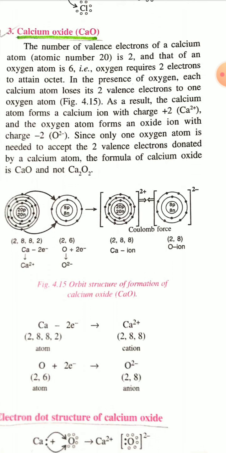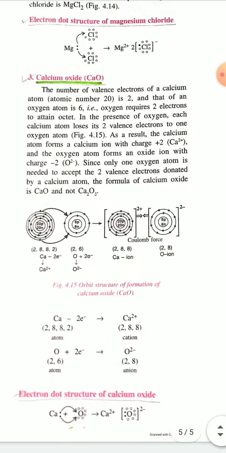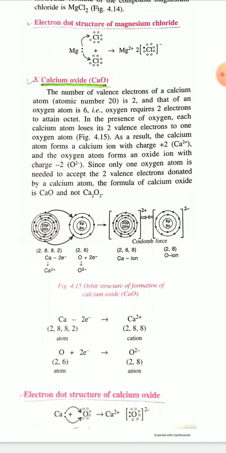And after the formation of the calcium ion and the oxide ion, Ca2+ and O2-, they combine by the strong Coulombic force or electrostatic force of attraction. Okay, so calcium loses 2 electrons and oxygen accepts these 2 electrons. After transferring electrons, both the ions formed become stable.